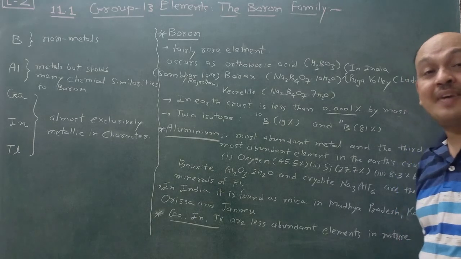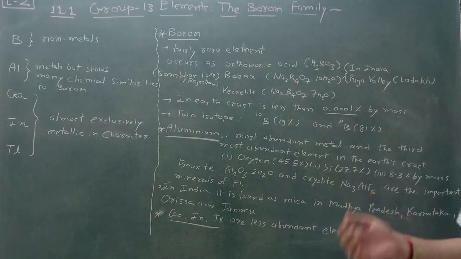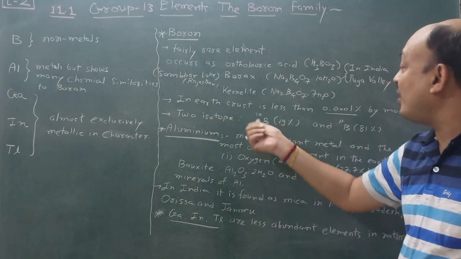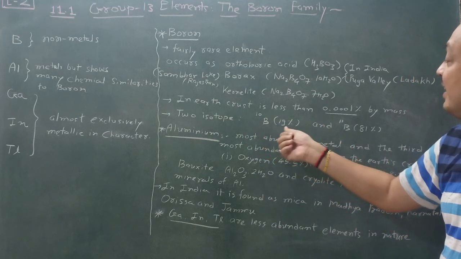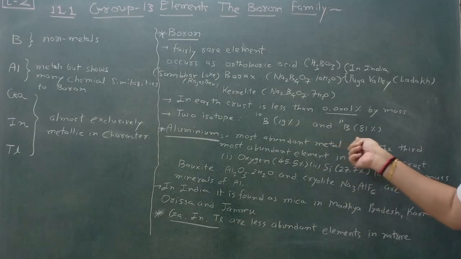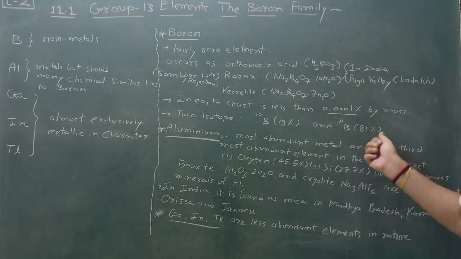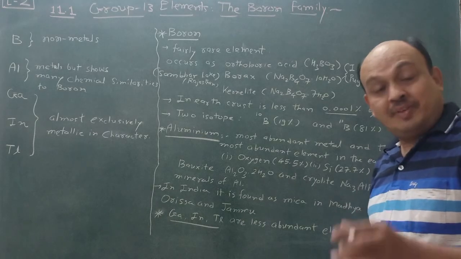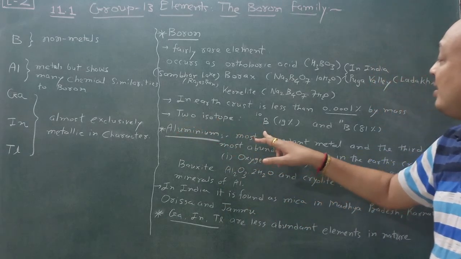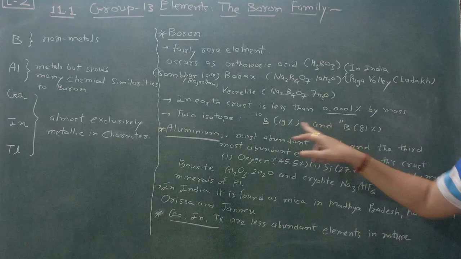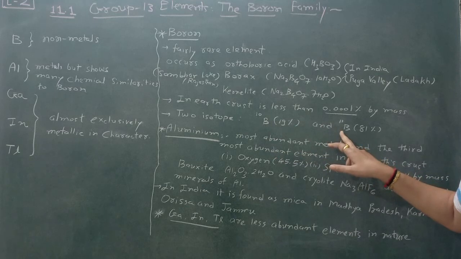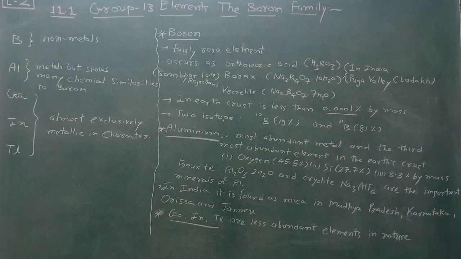Isotopes. You know very well, those elements which have the same atomic number but different atomic mass. So here the isotopes are boron 10 and boron 11. Boron 10 is 19% and boron 11 is 81%, so boron 11 is obtained at 81%. As you know, hydrogen contains 3 isotopes: protium, deuterium, tritium, while boron has 2 isotopes, boron 10 and boron 11. The atomic number is 5 for both, same atomic number but different atomic mass.